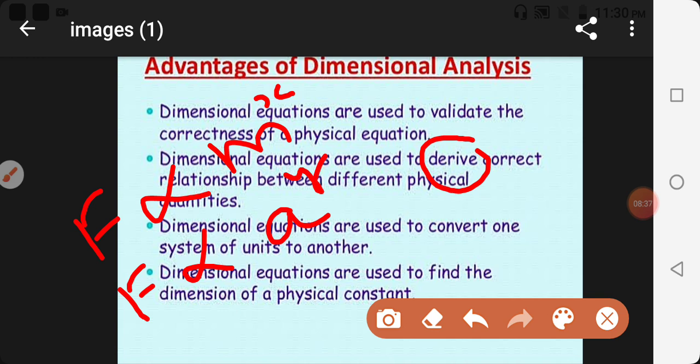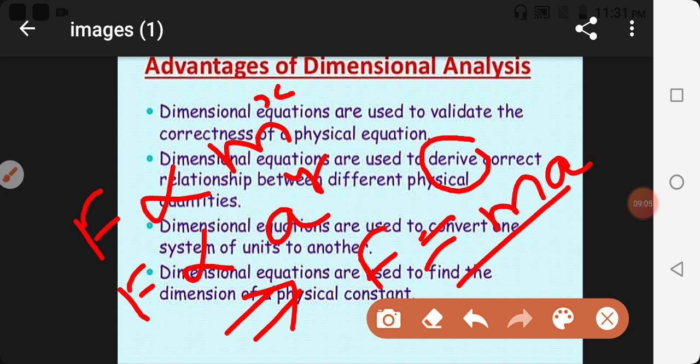So we have been given only two pieces of information, that force depends on mass and force depends on acceleration. Now what we apply here are the dimensional equations, and by calculating them we can find the relation F is equal to m a, understood?